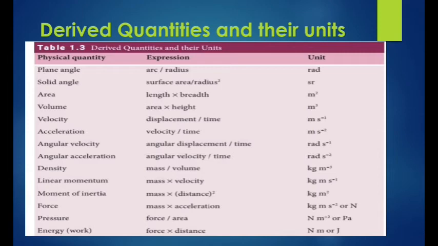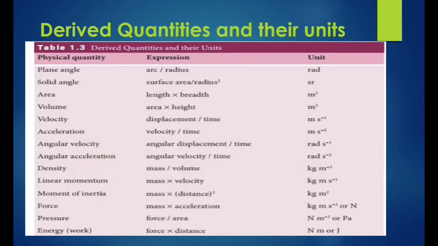Already you know the expression for velocity, that is displacement by time taken. Just you add one more term, that is angular displacement. Angular displacement by time taken is called angular velocity. You know the unit of plane angle, what is that? Radian. Okay, radian. So see your textbook. So radian second inverse is the unit of angular velocity.